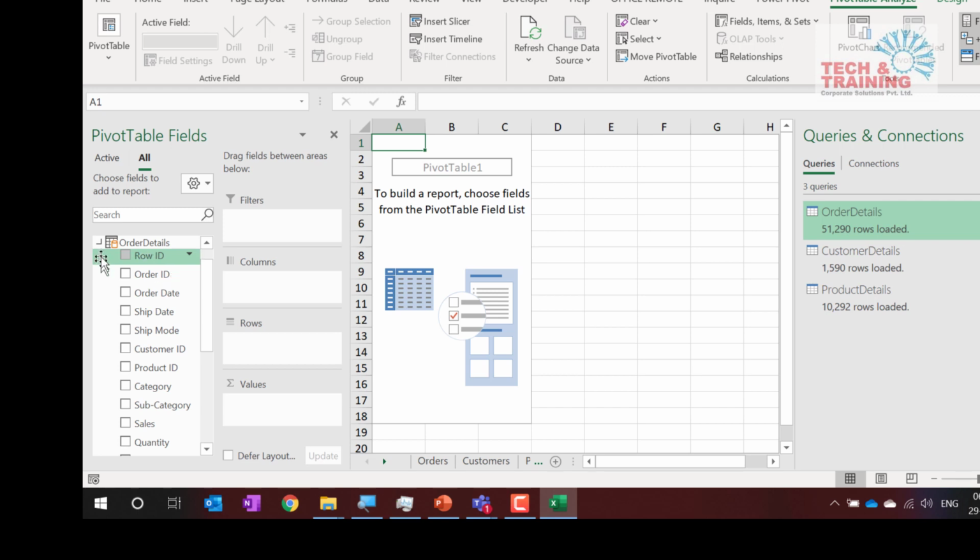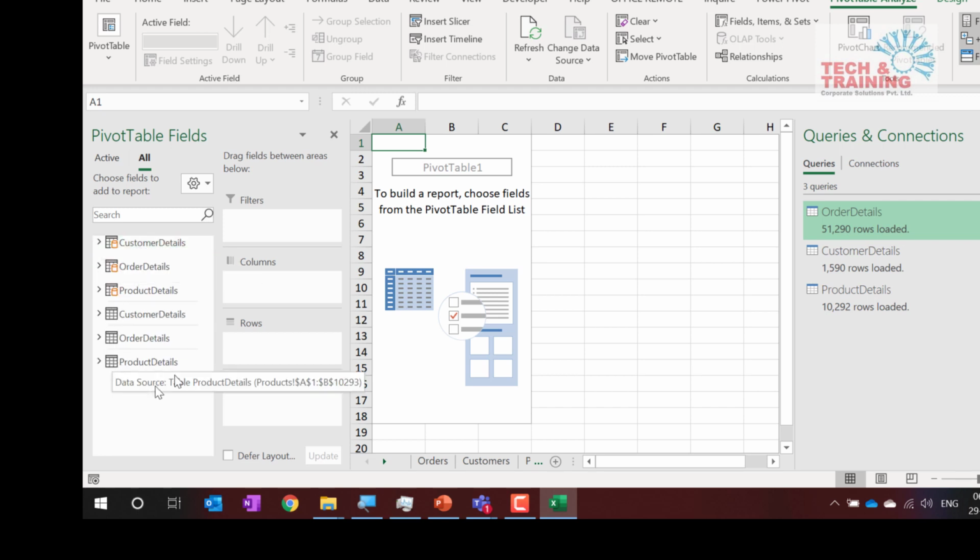Now let me tell you that we are not going to use these tables because we have already imported these tables over here. So those tables are almost redundant. Now what we are going to do here is import this data and create a pivot table report.